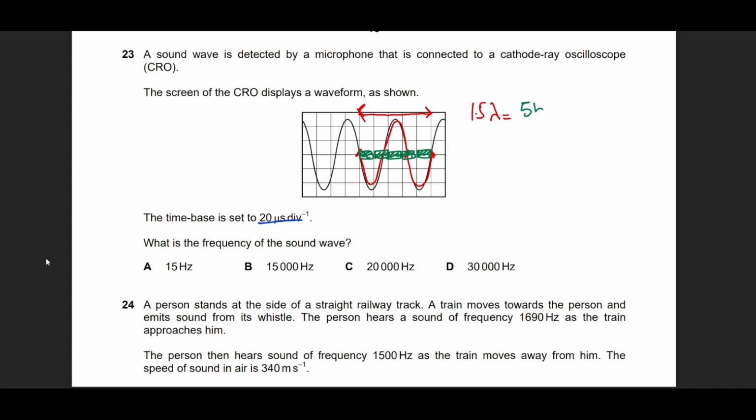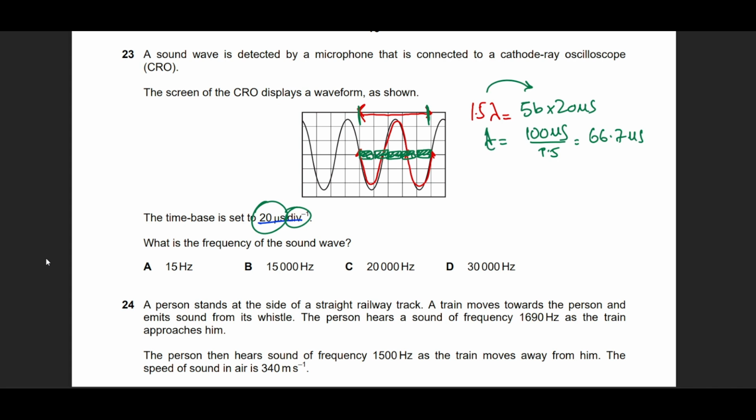So we have 5 boxes, or in physics they are called divisions. So 5 divisions are being covered in this duration, and one box represents 20 microseconds. So 100 microseconds is the total time taken to move from this point to this point. And the period can be found by dividing this by this: 100 microseconds divided by 1.5. This is going to come out as 66.7 microseconds, right?